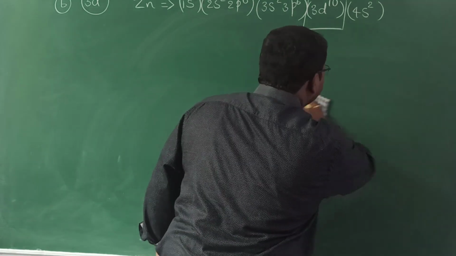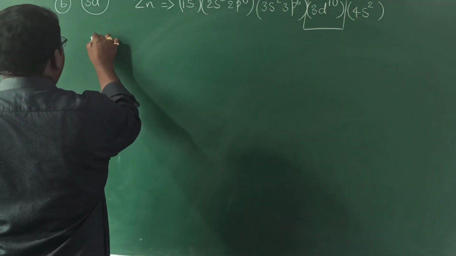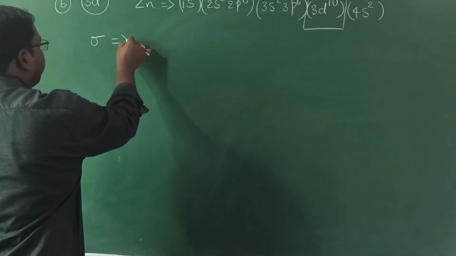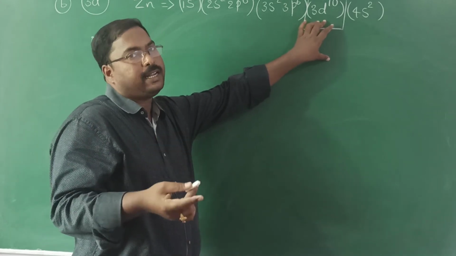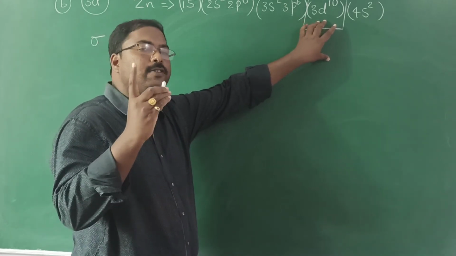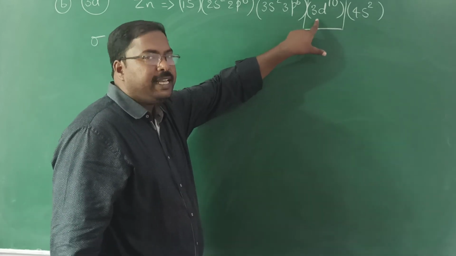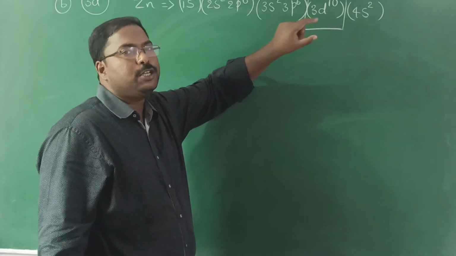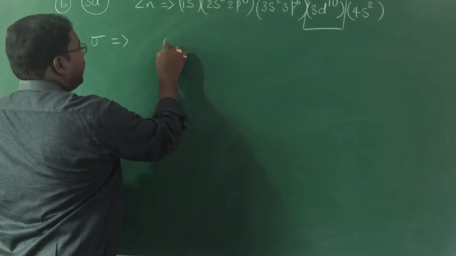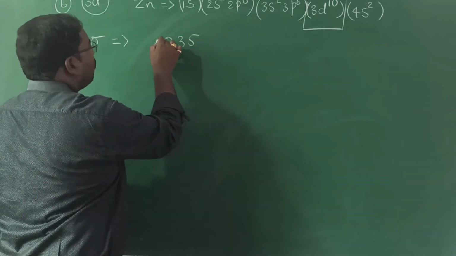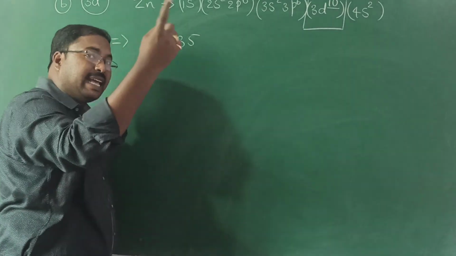Now coming to the calculation of sigma. What is the rule regarding this one? These rules are different. Two rules only we have. What is the first rule you wrote in the notes? The electrons present in Nd or Nf contribute 0.35. How many electrons are there? Can we take 10 electrons? No. We are finding the screening constant for that 10th electron.